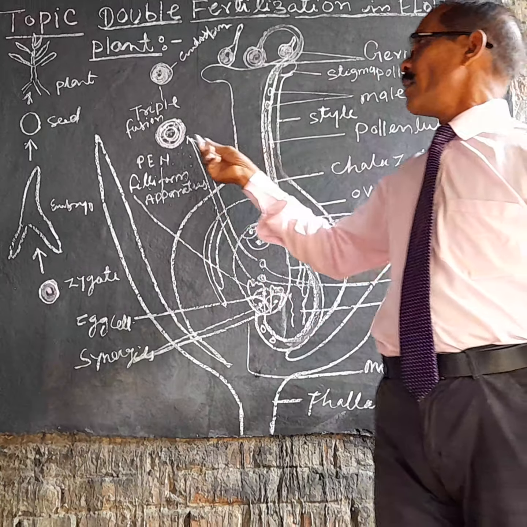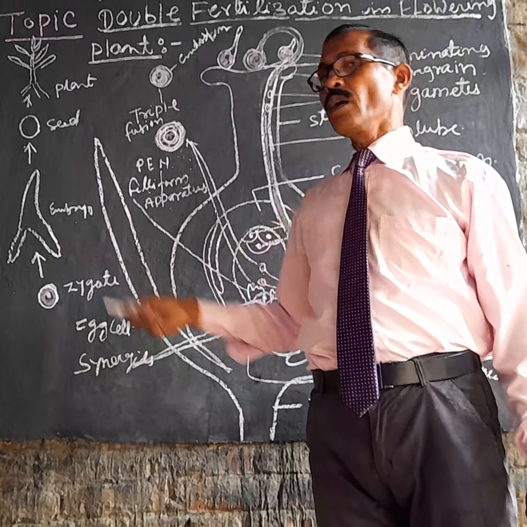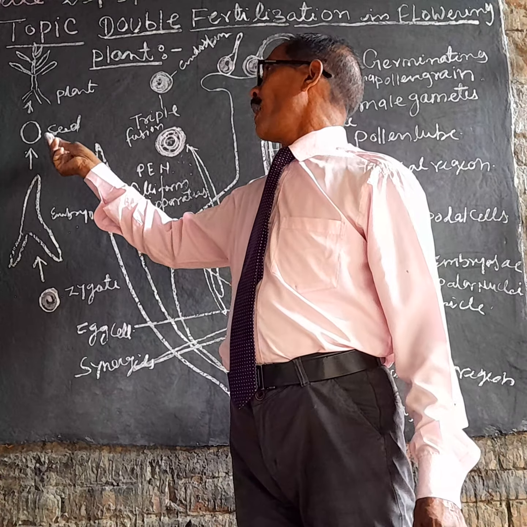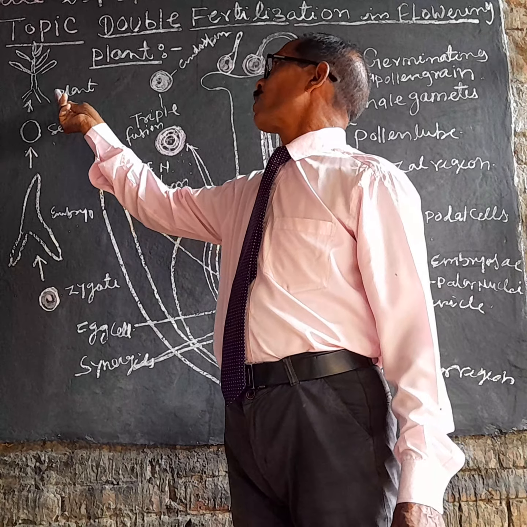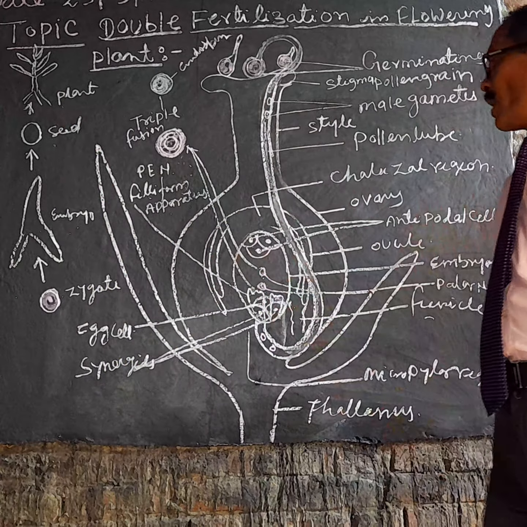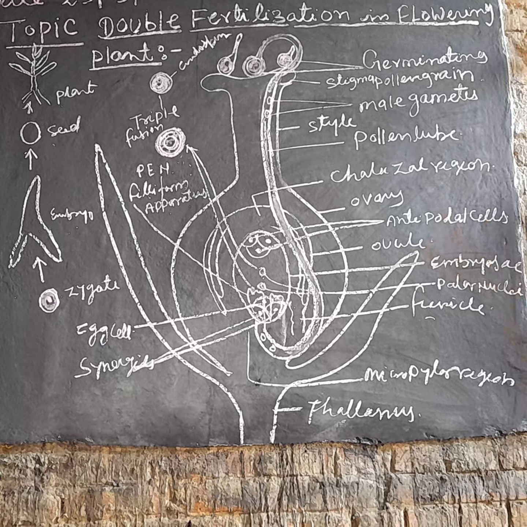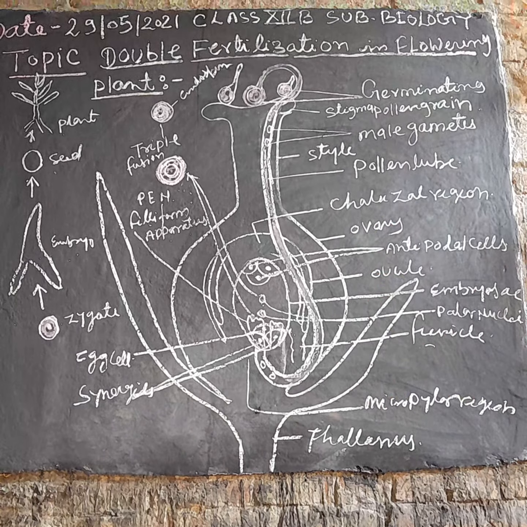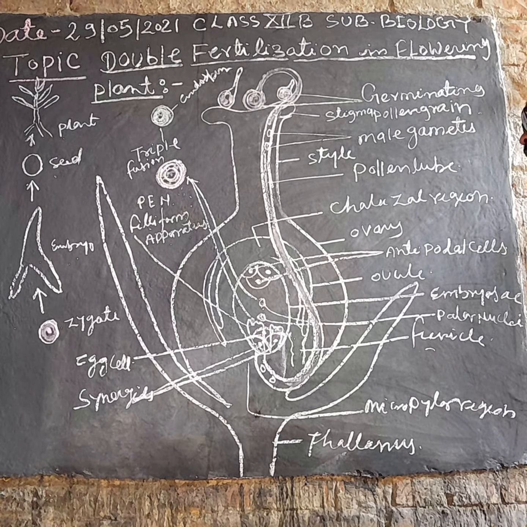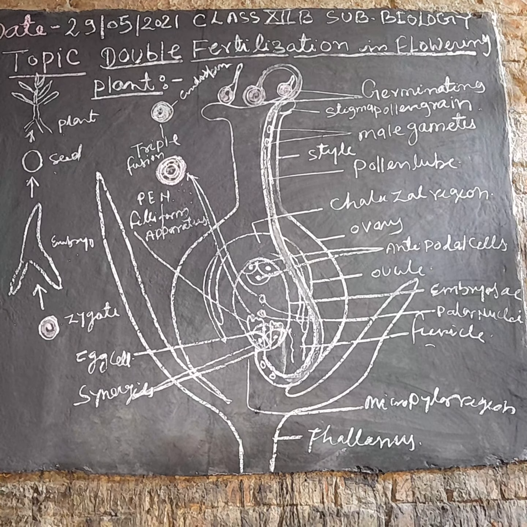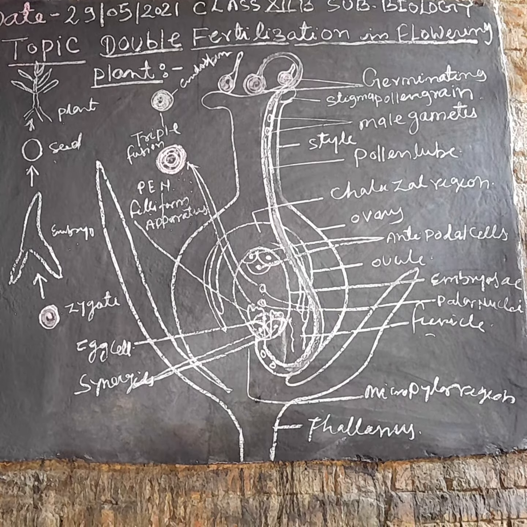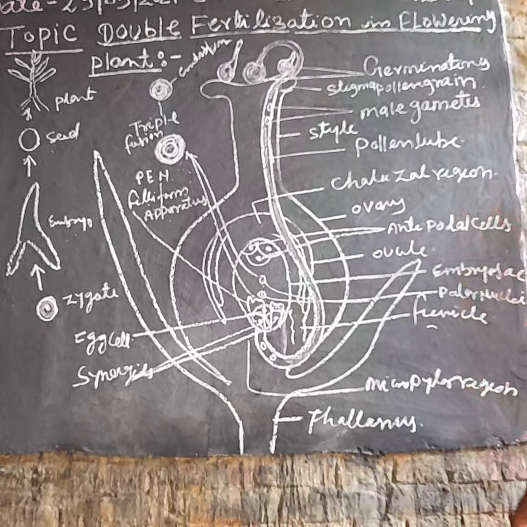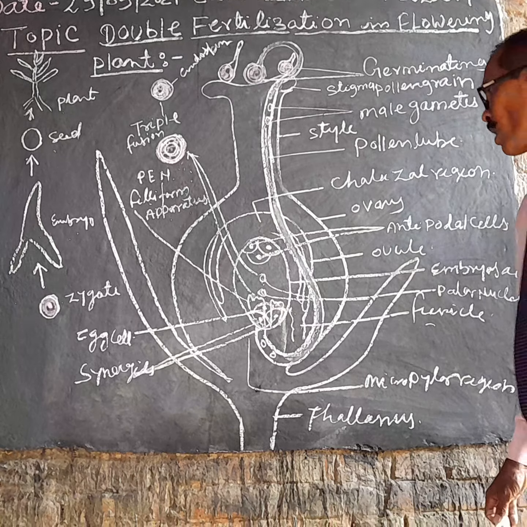Endosperm provides nourishment to the developing embryo. This embryo develops into a seed, and after germination the seed produces a plant. In this way, syngamy and triple fusion occurring together is known as double fertilization, discovered by Nawaschin in 1898.